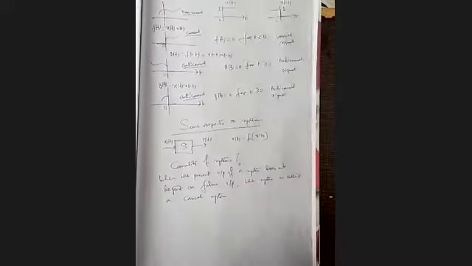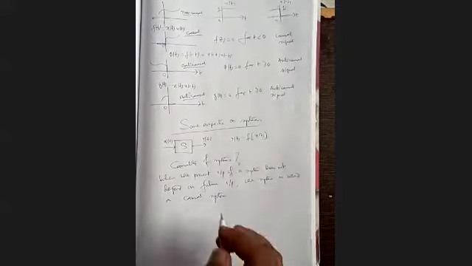So the non-causal system is always anticipative in nature. The input is just the future input, but the output is readily observed. But if the present output does not depend on future input, then it is a causal system.